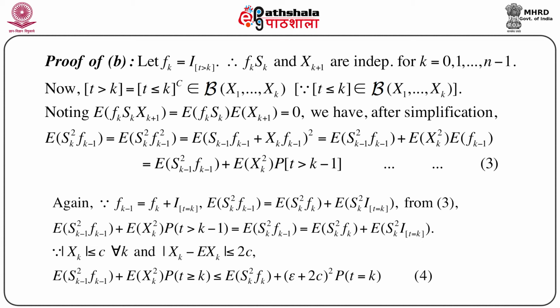We immediately have the expectation of Sk minus 1 square into fk minus 1 plus the expectation of xk square into the probability t greater than k minus 1.